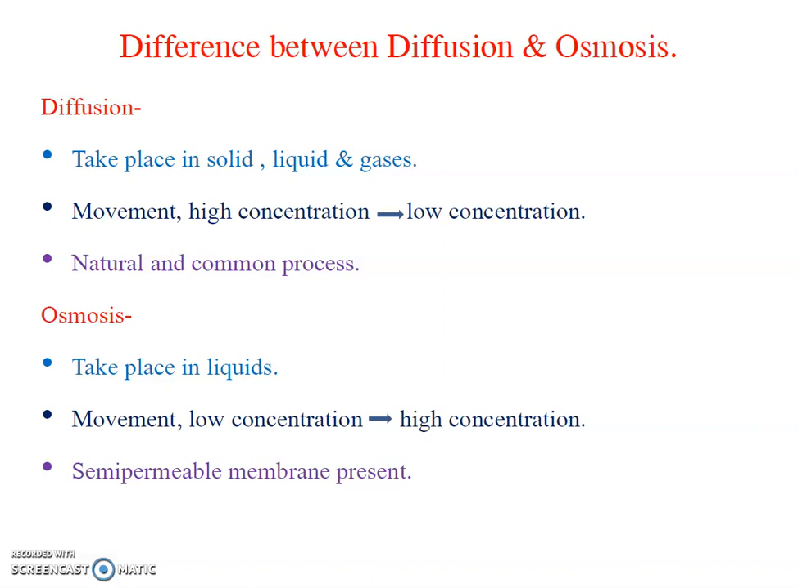So the first difference between diffusion and osmosis is that diffusion takes place in solid, liquid and gases. Diffusion is a process in which the free molecules of solids, liquids and gases move from their higher concentration to their lower concentration. So diffusion is a natural, common process observed everywhere, while osmosis takes place only in the liquid state, or we can say in the solvent. So this is the first difference.